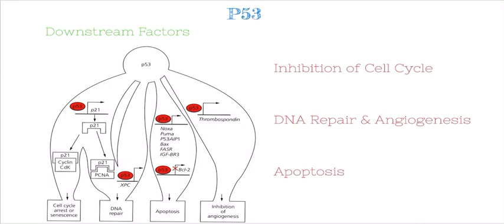So in brief about those effects, the first one is the inhibition of the cell cycle. First we need to stop the cell cycle so that we can allow some of the DNA repair mechanisms and other mechanisms to bring the cell back to the normal position. So for that, we should inhibit the cell cycle first. Second is starting DNA repair to repair the damaged DNA which is caused by oxidative stress or other pathways. And third, even if such DNA repair mechanisms cannot bring the cell back to the normal state, then p53 initiates apoptosis of the cell, which leads to the death of the cell, so that it doesn't undergo neoplastic transformation and become a tumor.